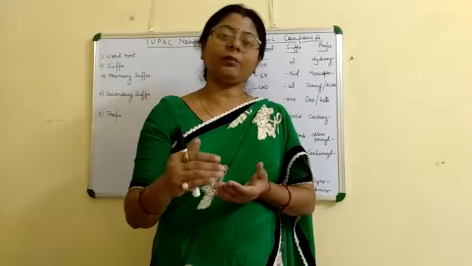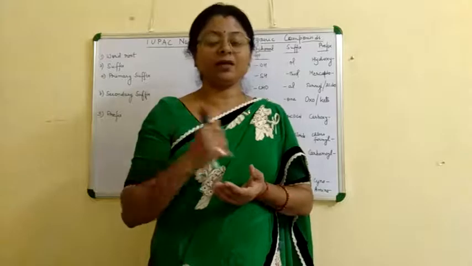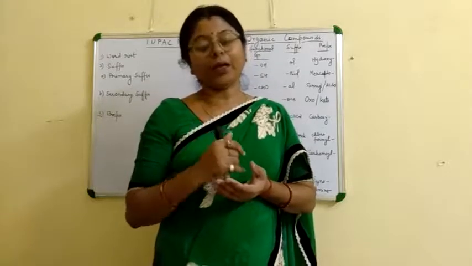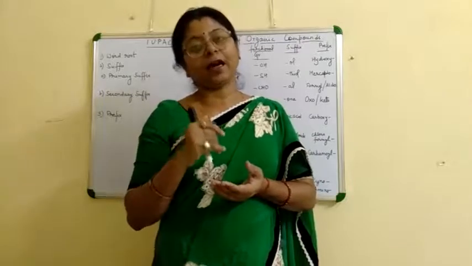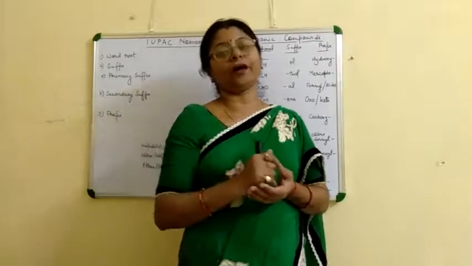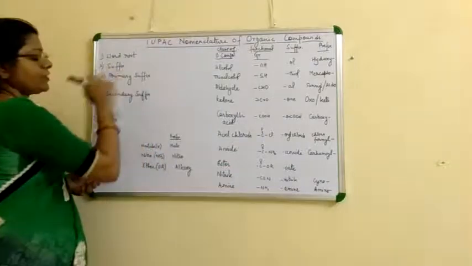If 11 carbon atoms, then we name it undec, U-N-D-E-C, undec. If 12, then dodec. If 20, then icos, and 30, then tricont. Like this we represent the word root of the IUPAC name. Second thing is suffix.